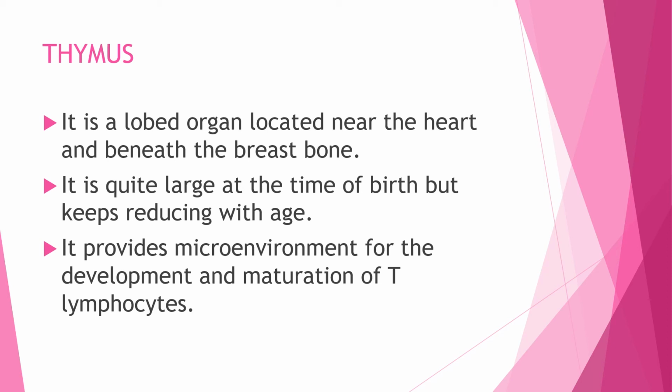Scientists say that's why in old age the immunity decreases, because by that time the thymus also becomes so small, and it may even totally disappear. This thymus provides the microenvironment for the development and maturation of the T lymphocytes. T from thymus.